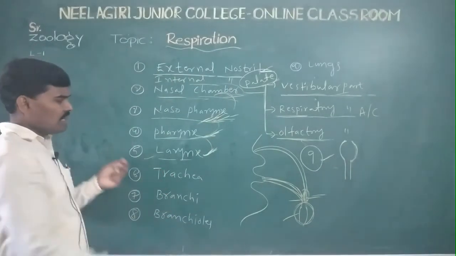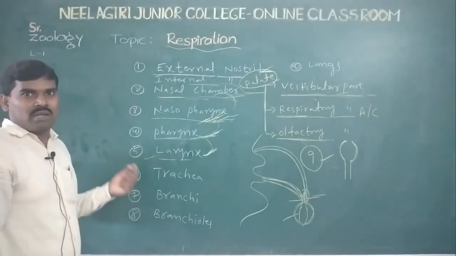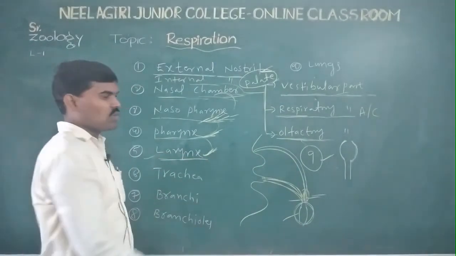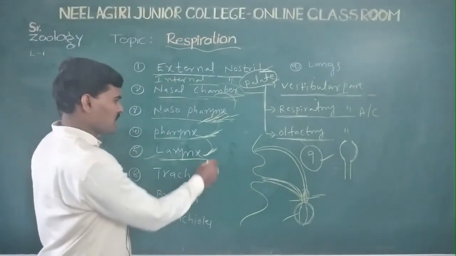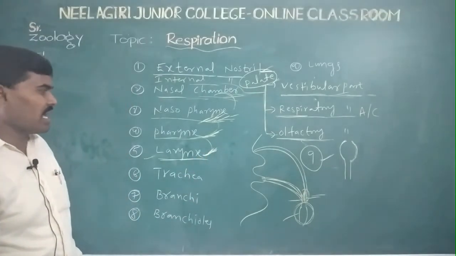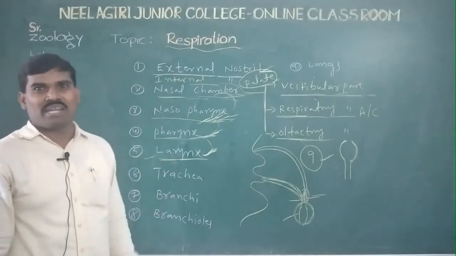Next, the trachea. This is the larynx, the sound box or voice box in human beings. Next come the trachea, bronchi, bronchioles and lungs. I will continue in the next class.